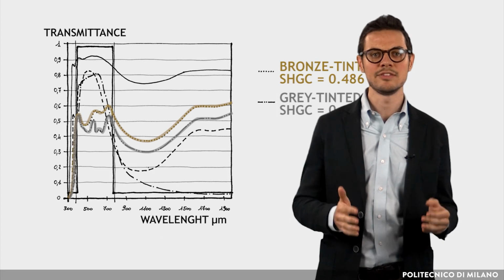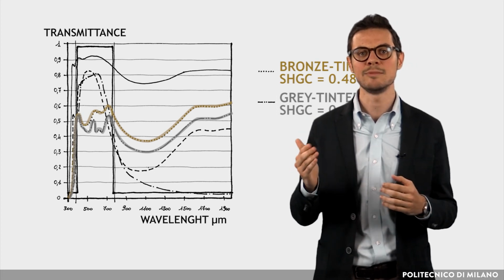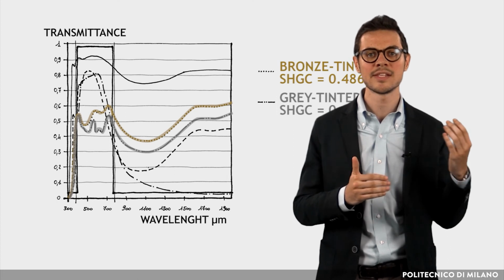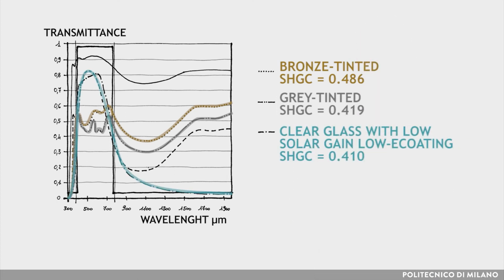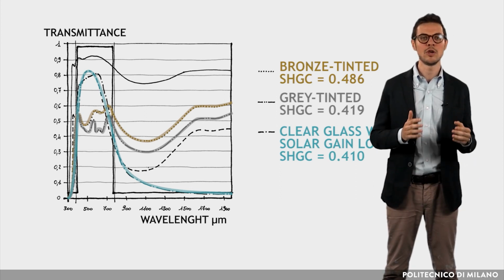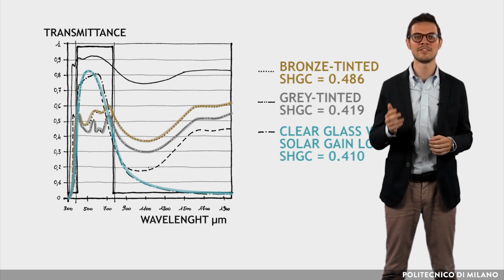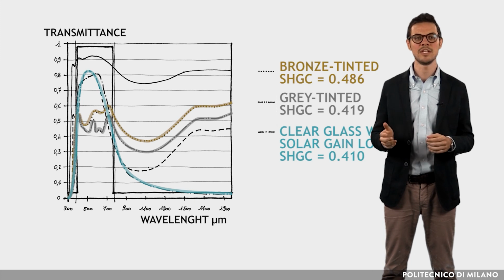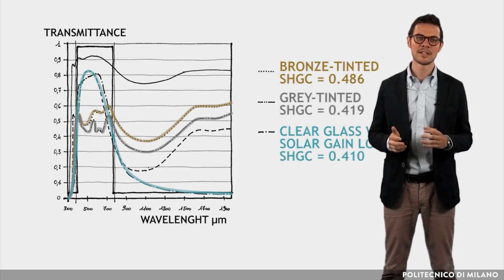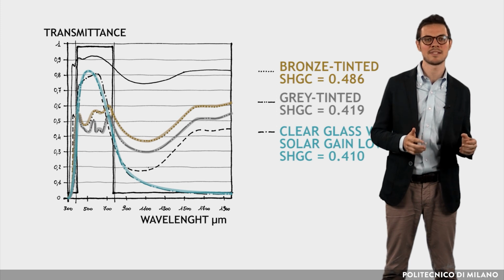In order to alleviate the problem of high solar gains in buildings with large window areas, a type of spectrally selective glass has been developed, which has the capability of attenuating the infrared component of the solar spectrum while maintaining a good transparency to visible radiation. However, due to the low emissivity which characterizes this type of component, spectrally selective glass is extremely positive in cold climates and seasons, but unsuitable in hot climates and seasons.